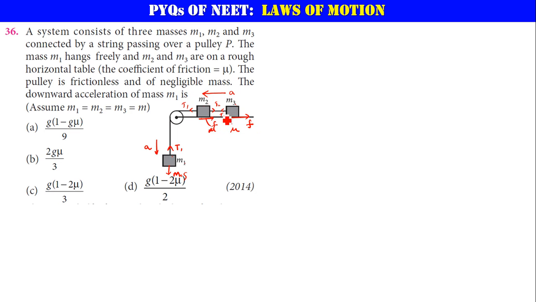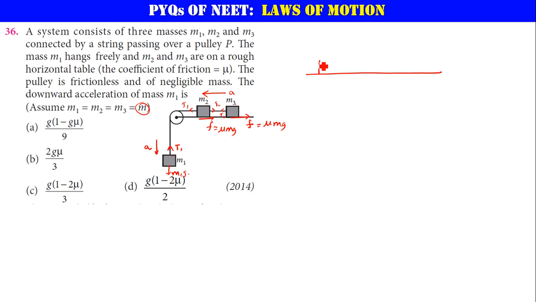Now you can apply F net is equal to ma for this mass, this mass, and this mass, and then solve all of them, but it will take a long time. Let us try to do it with a trick here. Friction will be acting in this direction. What is the friction here? That is mu times mg. All the masses are m, so I am taking mu times mg here and mu times mg here. And the force acting on this is m1g. Tensions are internal forces, so for this trick you can forget about internal forces.